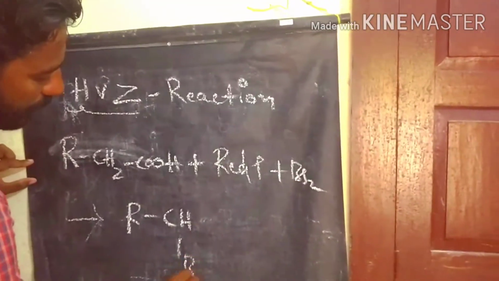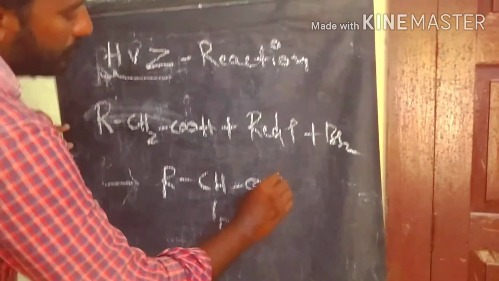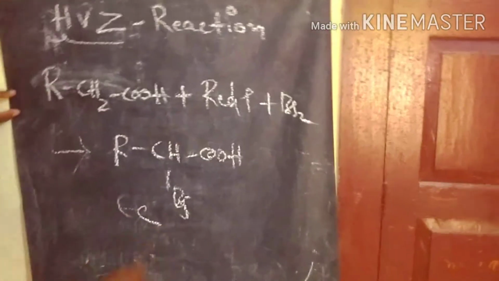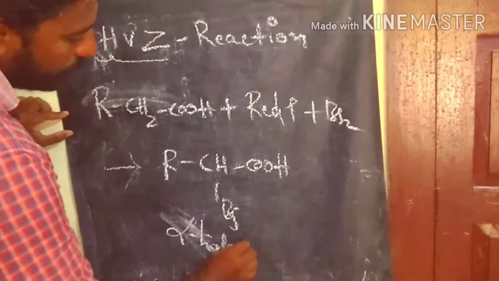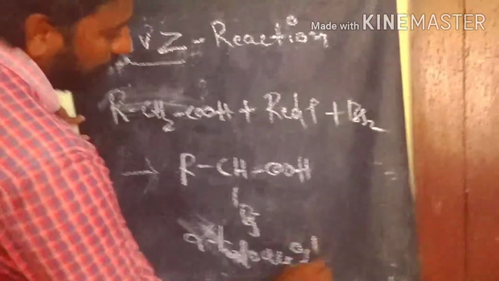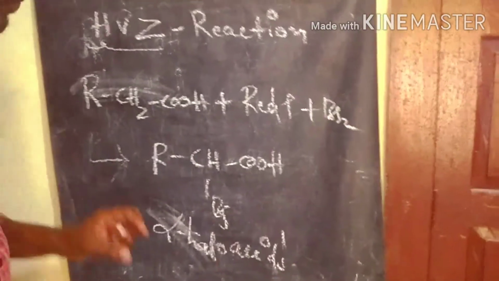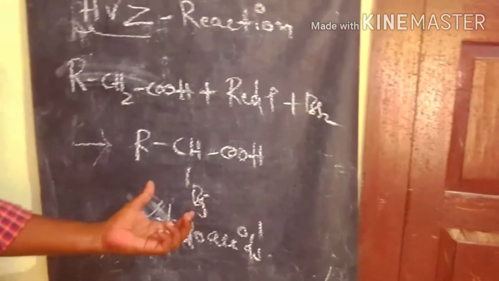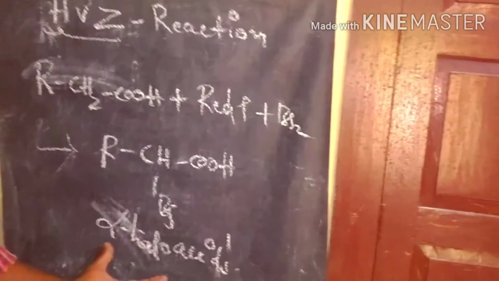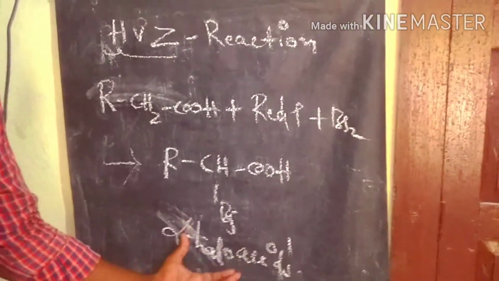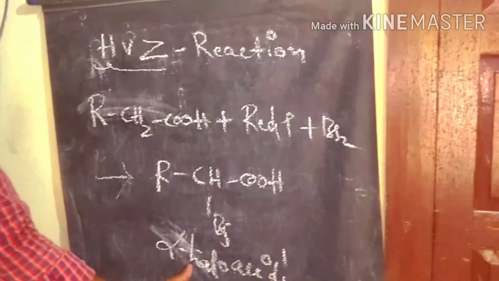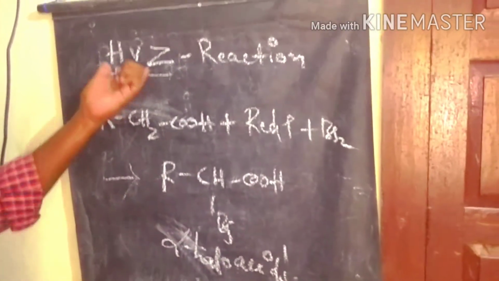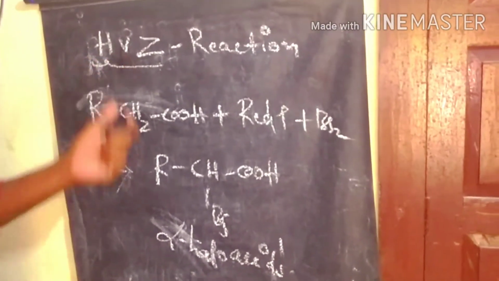So this is one of the famous named reactions. In this process, this alpha halo acid is used as a further reactant to produce amino acids also. This is the major intermediate used in so many reactions of alpha halo acids, one of the major intermediate reactants. That's why we are preparing alpha halo acids. So this is one well-known named reaction, the HVZ reaction.